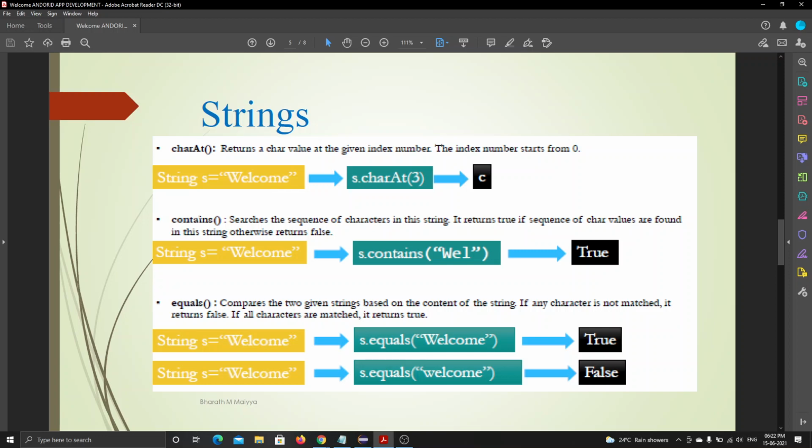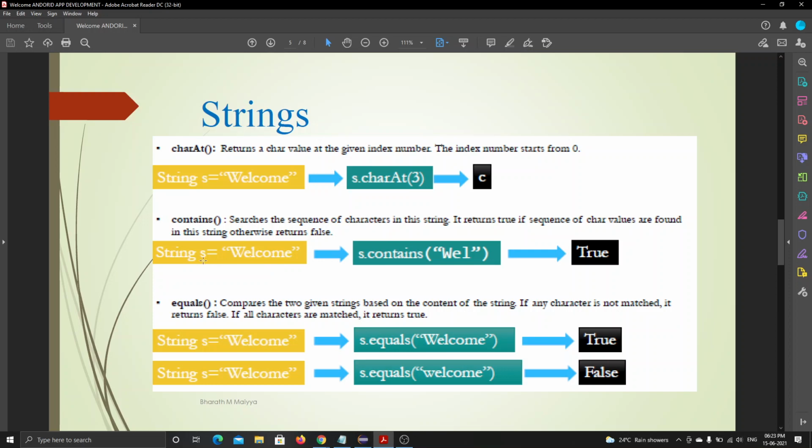Now let's move into this contains. Contains means, as the name says itself, that in a string I mention some characters. I want to search some characters in the sequence of characters. Like here, the caret referred to the index value. What if I want to search for a sequence, like searching come in welcome? When I want to search come, I will be using this contains.